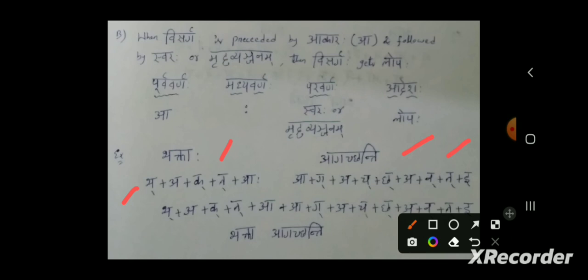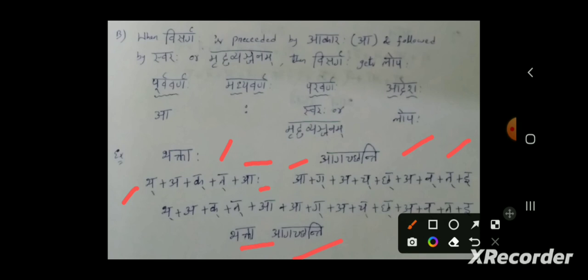Now what is our condition? When Visarga is preceded by Aa and followed by any swara or Mrudu Vyanjana. Here A is there, and A is a swara. So it satisfied our condition. So what will happen now? The Adesha is that this Visarga Lopa will happen. This Visarga will disappear. So then what will happen? Bhaktaa agachanti. Only Visarga will disappear.